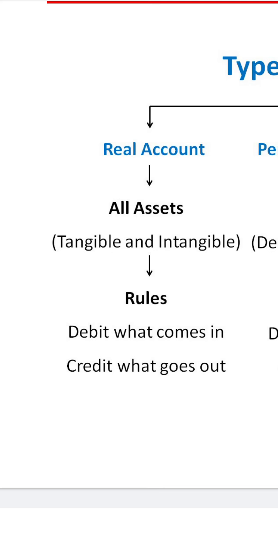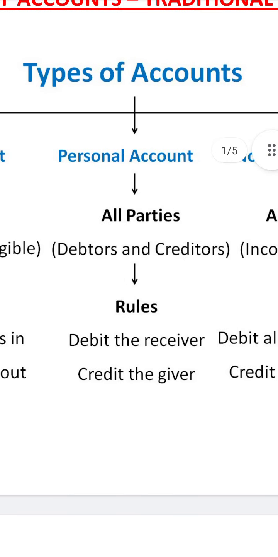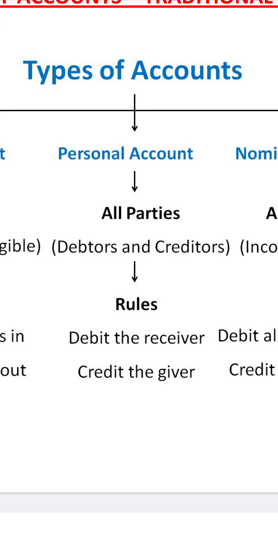There are two approaches: one is debit and one is credit. In case of real accounts, debit what comes in and credit what goes out. जो आ रहा है वो डेबिट है, जो जा रहा है वो क्रेडिट है. Okay, is this clear? Now the personal accounts, all parties. Debit is the receiver and credit is the giver. डेबिट इज द रिसीवर, जिसको मिल रहा है डेबिट हो रहा है, और क्रेडिट इज द गिवर, जो दे रहे हैं वो क्रेडिटर है. Okay, in case of personal.